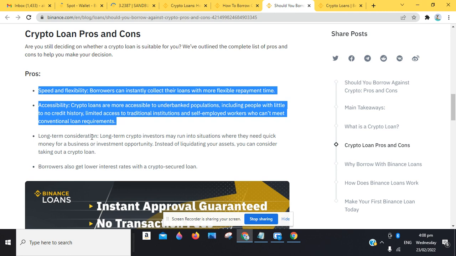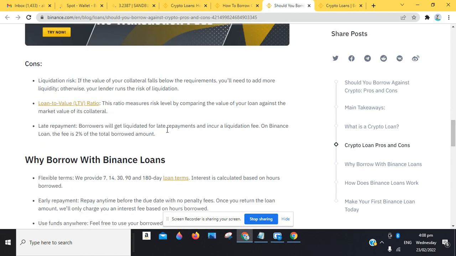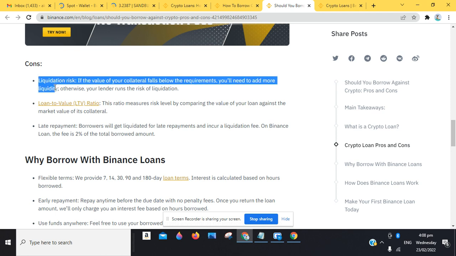Then long-term consideration: you can get loans for 360 days and more. So borrowers also get lower interest. The interest rates are usually very low. Now, the only risk we have is the liquidation risk, in cases where you don't pay. But apparently, everyone who wants to collect a loan will have it in mind that you will have to pay. So it's an opportunity, and it's a business. You can't afford to not pay. And the loan to value ratio measures the risk level. So this helps Binance keep in check and lets you know what's up. So those are just the cons.